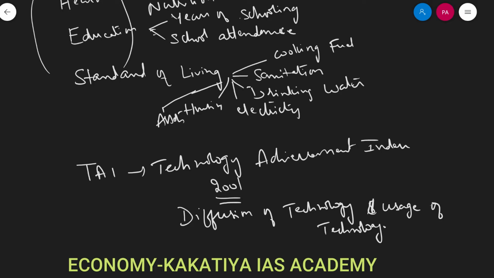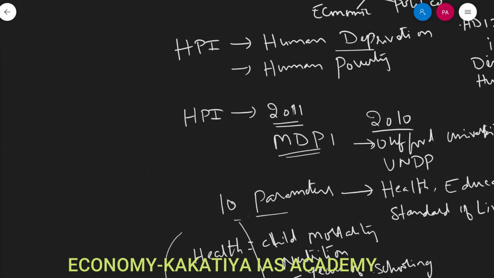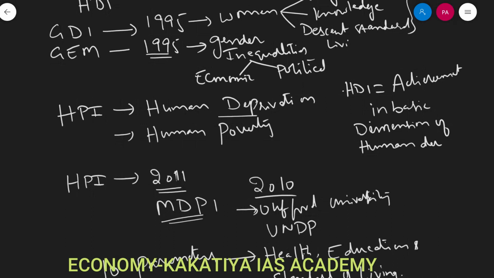So today development is measured in terms of technology usage, in terms of poverty, standard of living, literacy rates, health, etc., right? So these are different ways of measuring growth and development. Am I clear to you? This is the topic of growth and development, which is the first chapter of your UPSC syllabus.